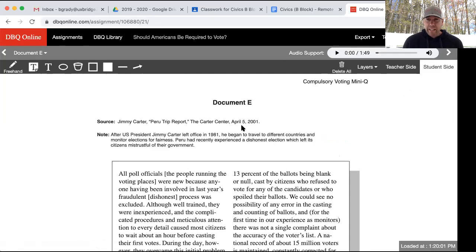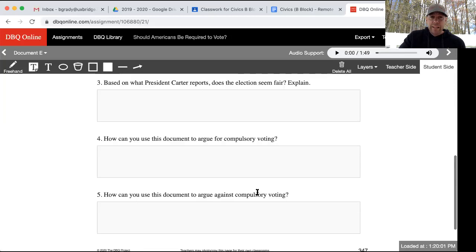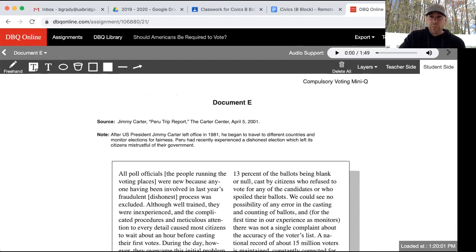Document E, we're getting close to the end here, is from Jimmy Carter's Peru trip report from the Carter Center, April 5th, 2001. Note, after US President Jimmy Carter left office in 1981, he began to travel to different countries and monitor elections for fairness. Peru had recently experienced a dishonest election which left its citizens mistrustful of their government. Okay? So I want you guys to read through this document here and answer the 5 questions that follow.